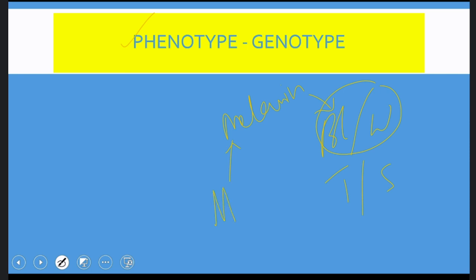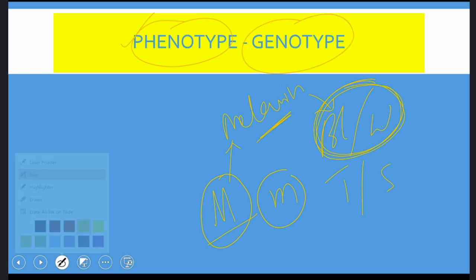Because I have a gene M which is responsible for the production of melanin in my body, which is recessive in other individuals where the amount of pigment is less, so that they are said to be much brighter in color than me. So in that case, there is a physical appearance, black or white, which we call phenotype. And this physical appearance is because of the genes inside, which is called the genotype.